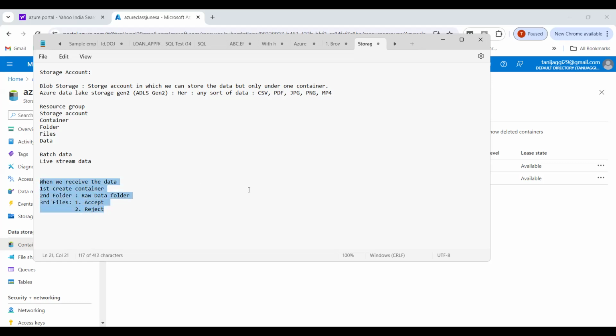We create multiple folders, multiple files, multiple containers. As I said, we basically create three resource groups. So there are multiple things we have to do, but this is a short brief of how we go with folders, files, and containers. For each and every level, we have to create a folder and a file. For this reason only, we use ADLS Gen 2, or Azure Data Lake Gen 2.